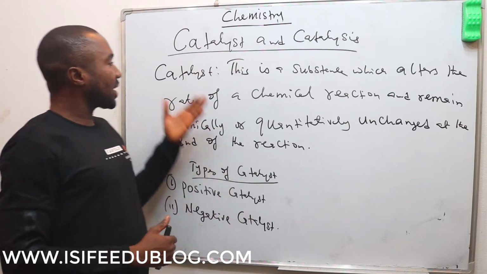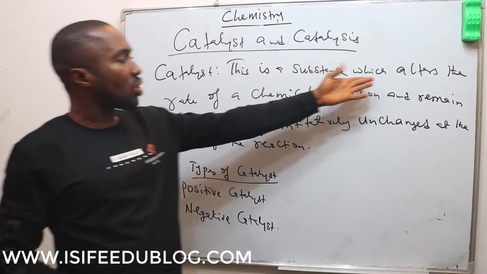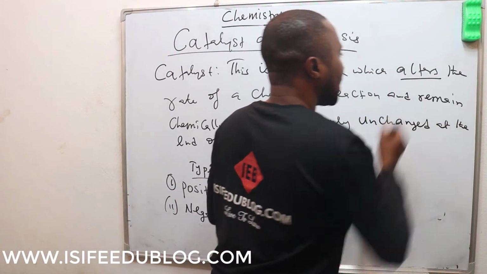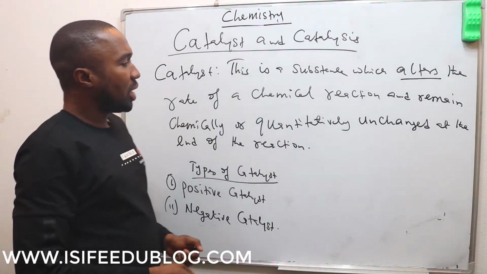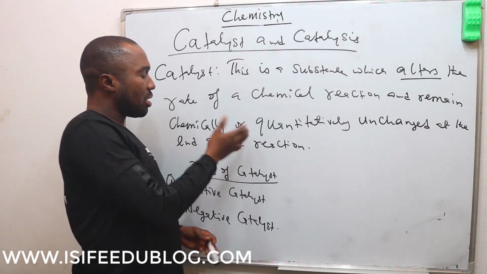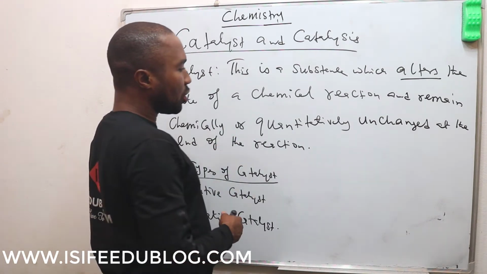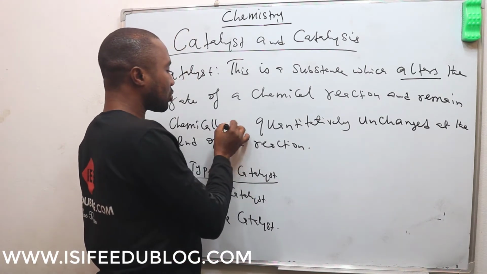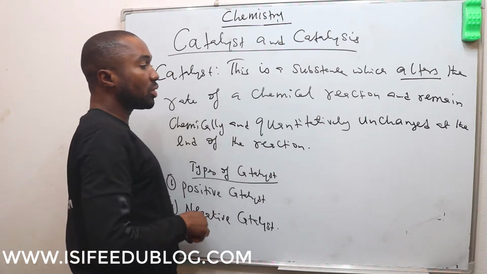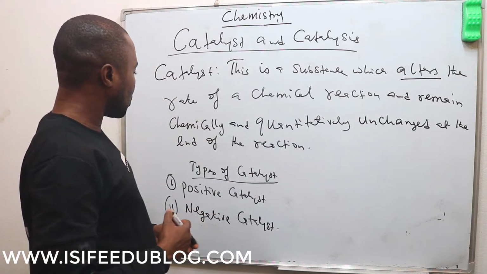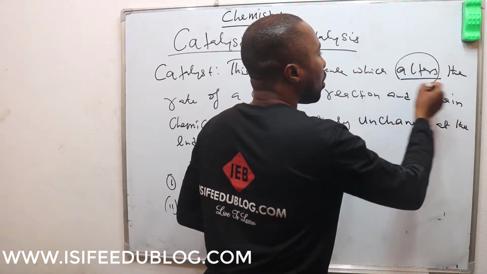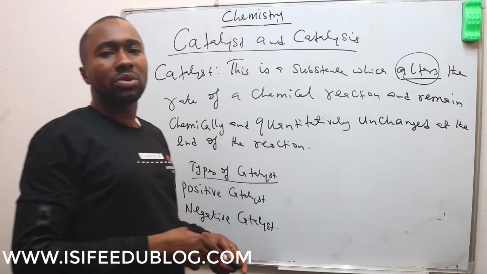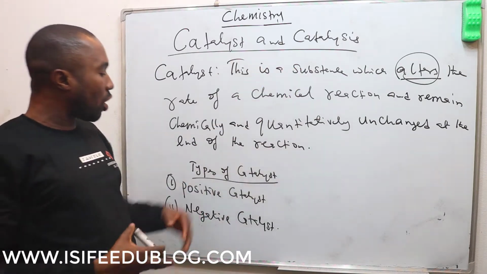A catalyst is a substance which alters the rate of a chemical reaction and remains chemically and quantitatively unchanged at the end of the reaction. So, a catalyst can either speed up or slow down the rate of a chemical reaction. That's the meaning of the word alter there.